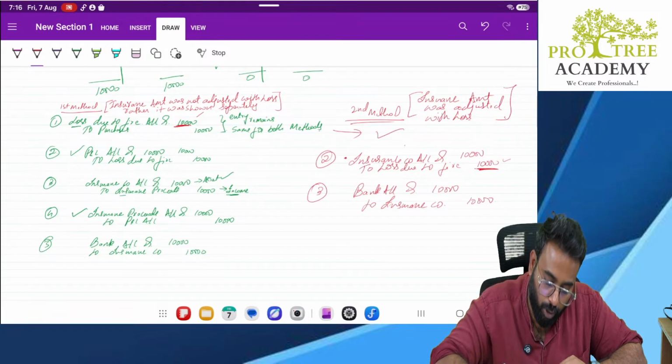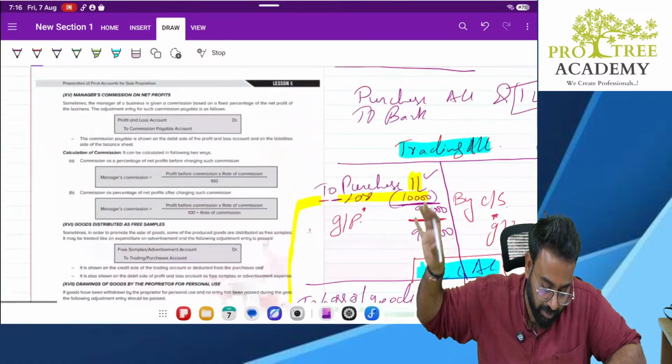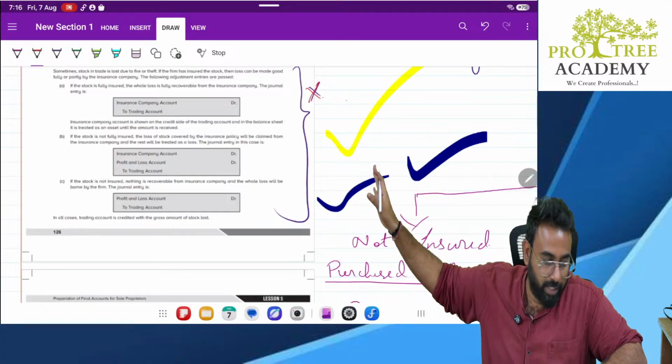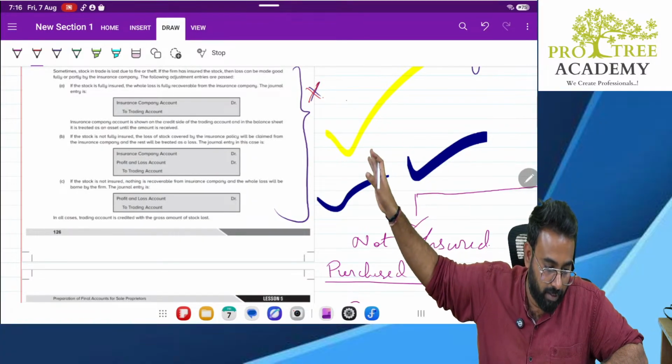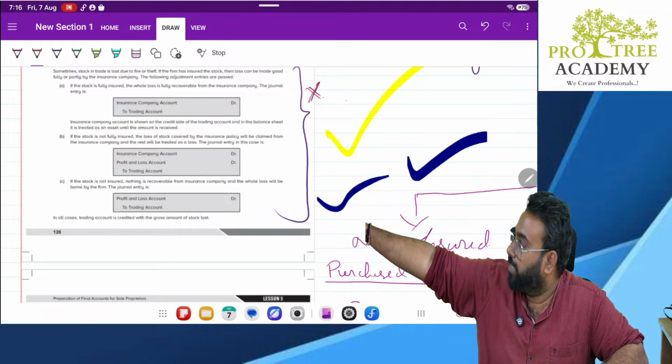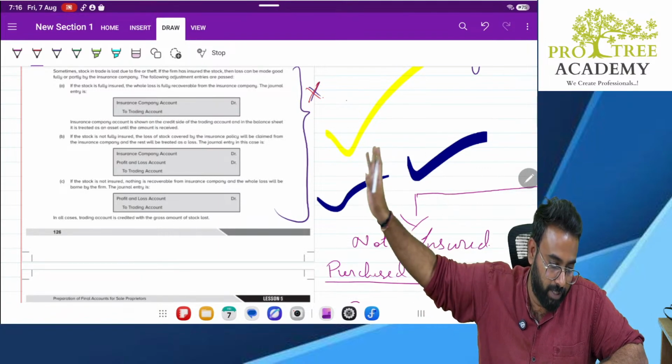Sir, I request you not to follow these journal entries because they have directly given you the final entries, which you will not understand. So please forget the entries which are given in the book and please follow my method. Then you will be able to understand. Clear? If you directly see this entry, you will not understand anything. That is why I took so much time and tried to explain these journal entries.